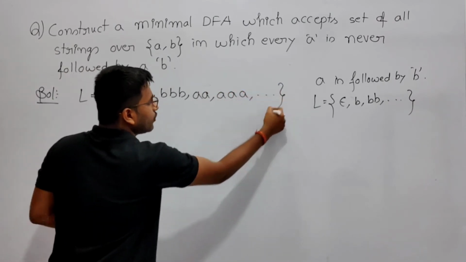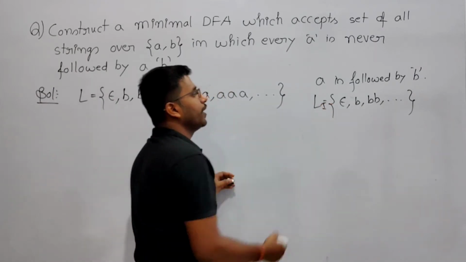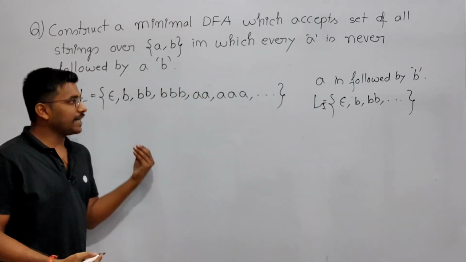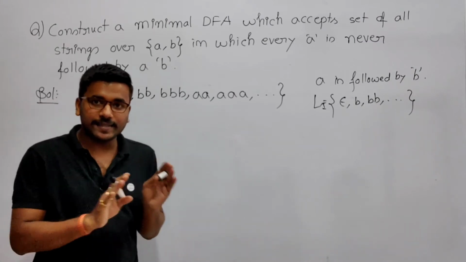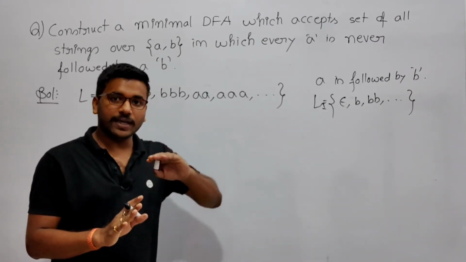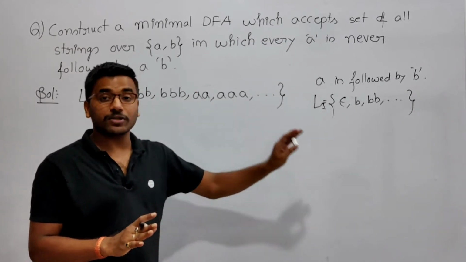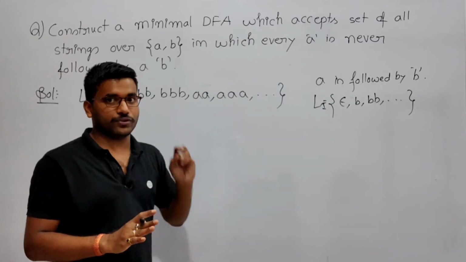Okay, like this. So in these two languages, we are having something in common, that is epsilon, any number of b's, like this. So that's why these two languages are not the complement. It seems like that, but it is not the complement. You know that in a complement, nothing is going to be common, but here we are getting something in common. So these two languages are not a complement. Okay, don't get confused between that.